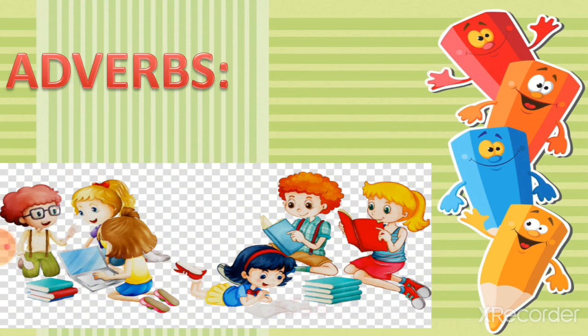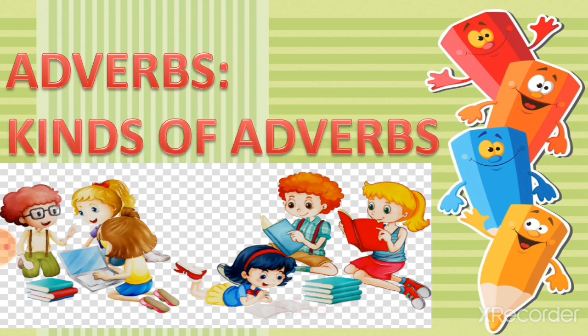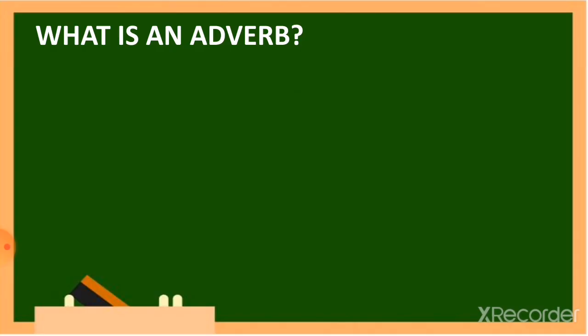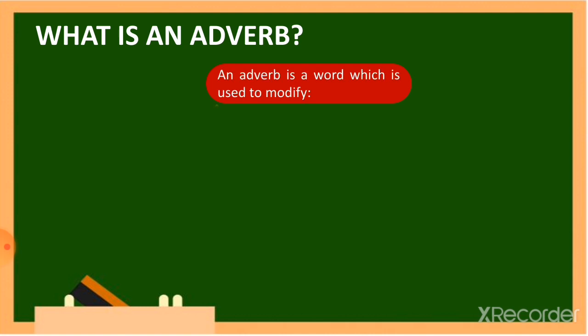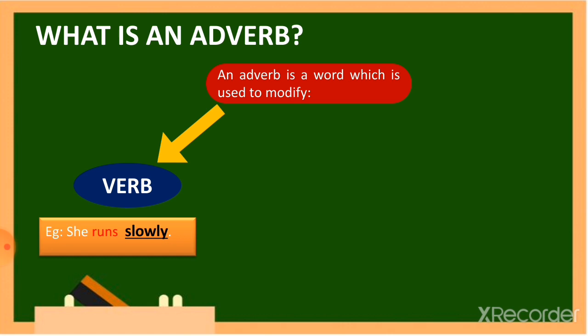Today, our topic is adverbs and kinds of adverbs. First of all, let us try to understand what is an adverb. One of the common and expected replies is: an adverb is a word which is used to modify a verb. For example, she runs slowly. Here, the word slowly tells us more about the action runs. So, slowly is the adverb modifying the verb runs. So that's the complete definition of an adverb.